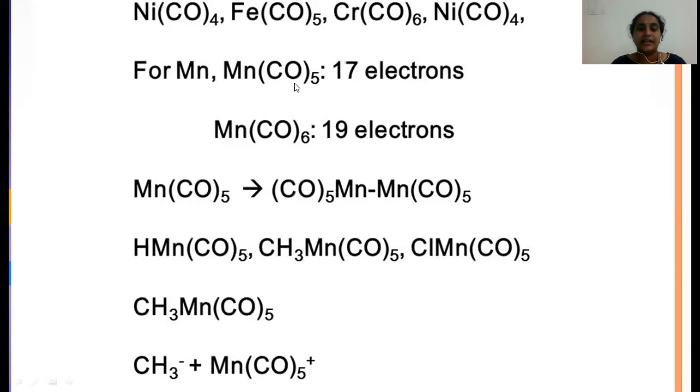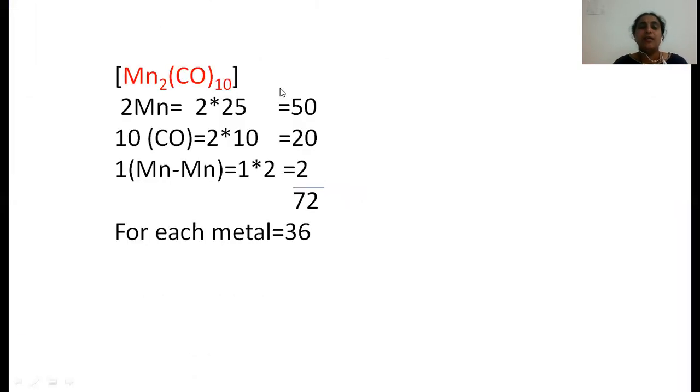Whereas if you see this example, in this complex, manganese pentacarbonyl, the manganese atomic number is 25, whereas 5 carbonyls are present. So 5 into 2 is 10, and 25 plus 10 is 35. So this is unstable. 35 is not equal to the atomic number of an inert gas, hence it is unstable. So it tries to get stability by forming a binuclear complex. It is called a binuclear complex because two metals are present. Such complexes are called binuclear complexes.